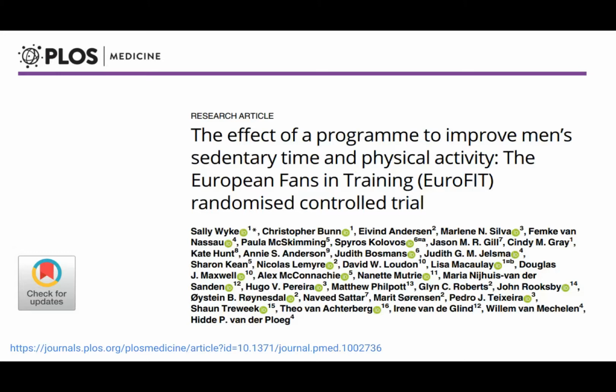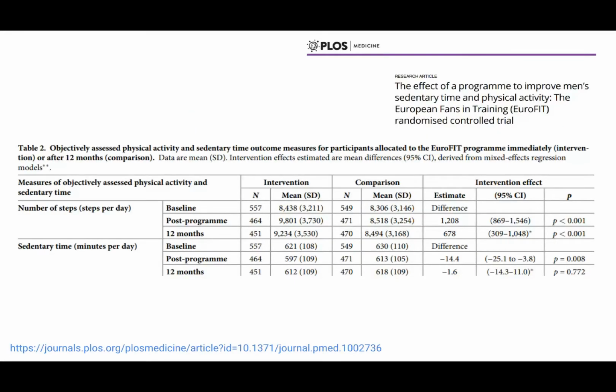So here's an example. Here they're doing a randomized trial of the European Fans in Training, or EuroFIT, program. So what they're going to do is randomize half of the people to get this training program, and then they're going to have a control group that did not get the training program. And by randomizing, we can say that the only variable that's on average different between the two groups is whether they're in the training program or not. So if there's any change in their sedentary activity, we can infer that that change is due primarily to this training program and not to one of these other variables.